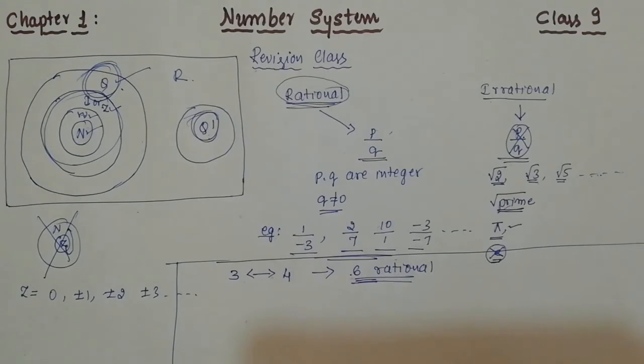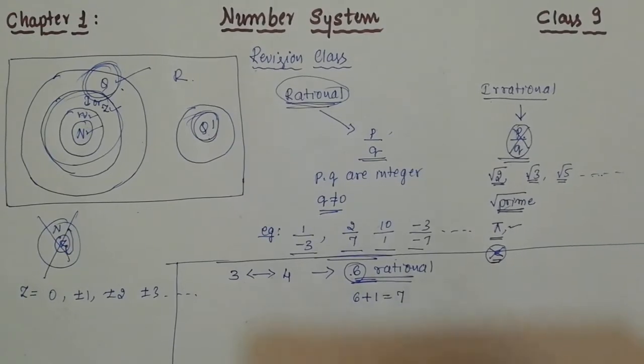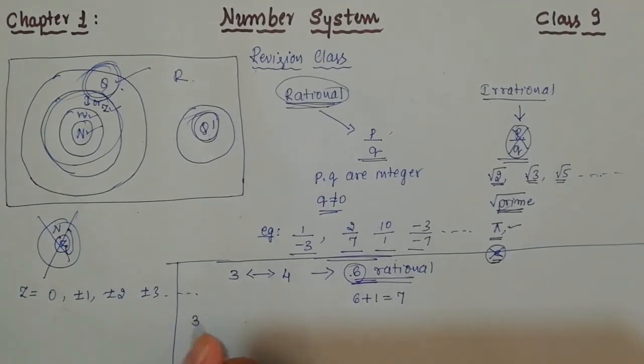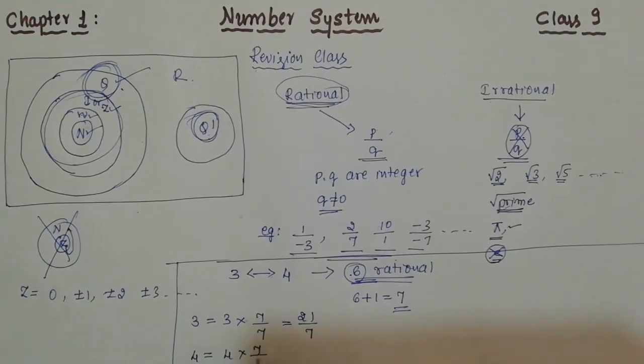For this, what we have to do: I told you how many? 6 rationals actually. 6 plus 1 will become how much? 7. So first you need to write the first number 3 as 3 into 7 by 7. Why 7? Here we got 7, that's why we multiply and divide by 7. So 7 into 3 becomes 21, denominator 7. The same for 4 also: 4 into 7 by 7. So 7 fours are 28, divided by 7.